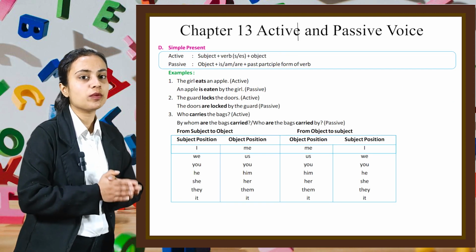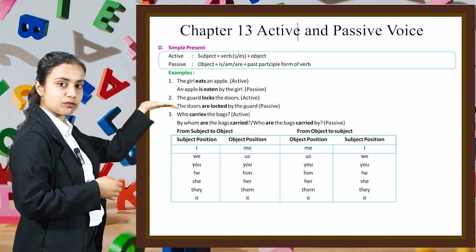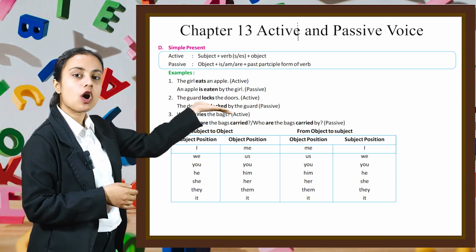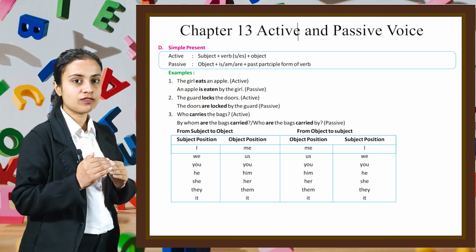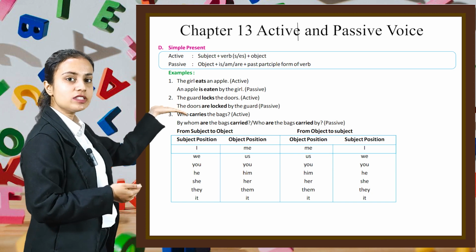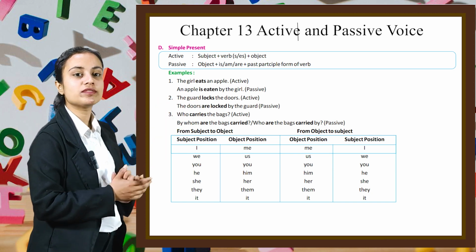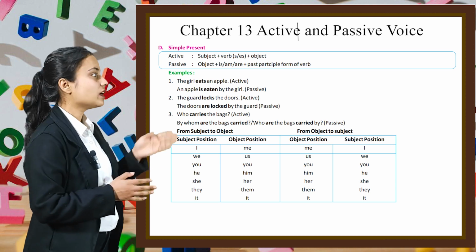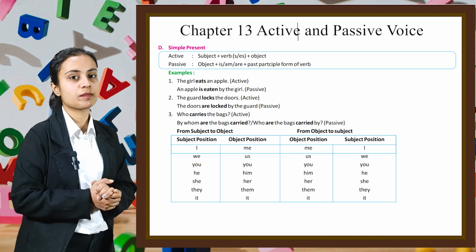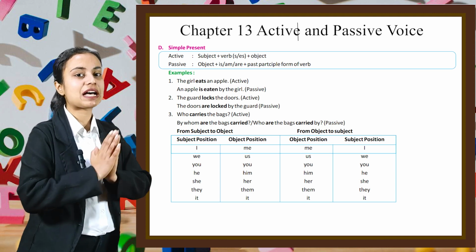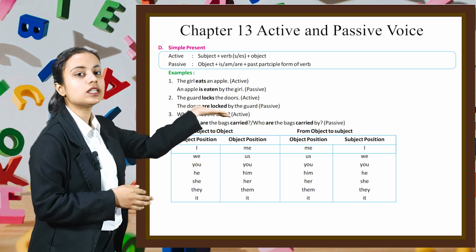In the active form, if we have to write a sentence in active form, then first we write the subject, then verb with s or es plus object, and if we have to write the sentence in passive voice, then we write object first, then is, are or am, then past participle form of the verb. For example, the girl eats an apple. It is an active sentence. If we have to write this sentence in passive form, then we write an apple is eaten by the girl.